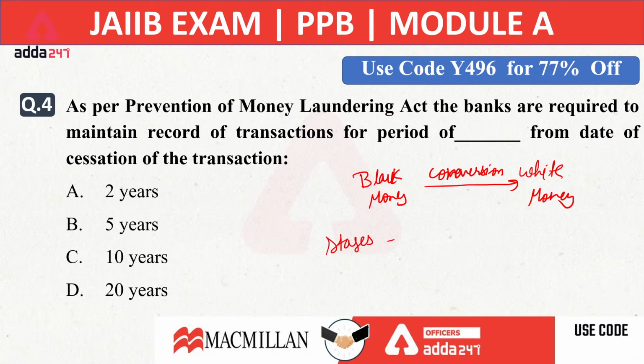stages. The first stage is placement. The second stage is layering. The third stage is integration. So these are the 3 stages by which the black money will be converted into white money, and this process is known as money laundering. Okay, this conversion is known as money laundering.